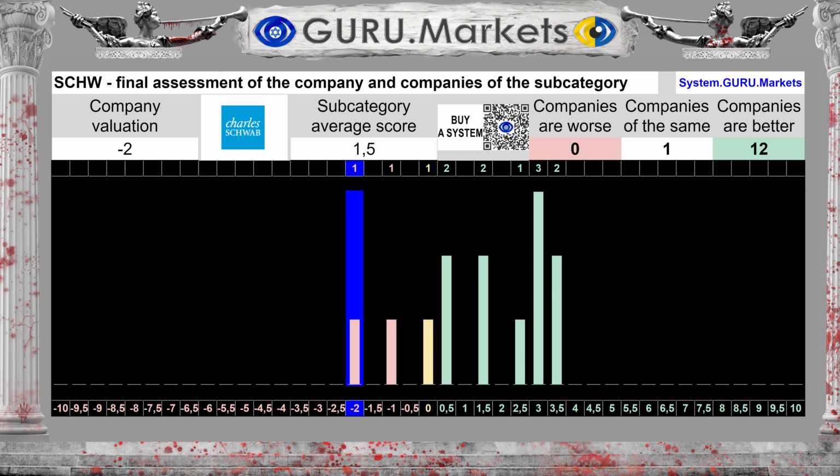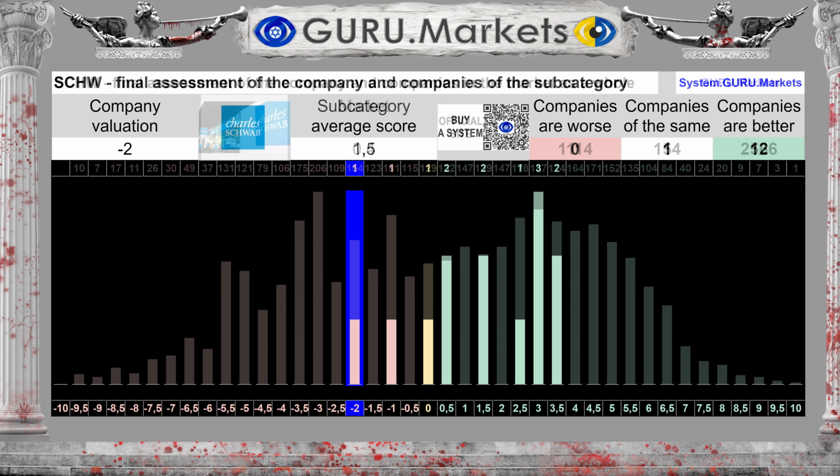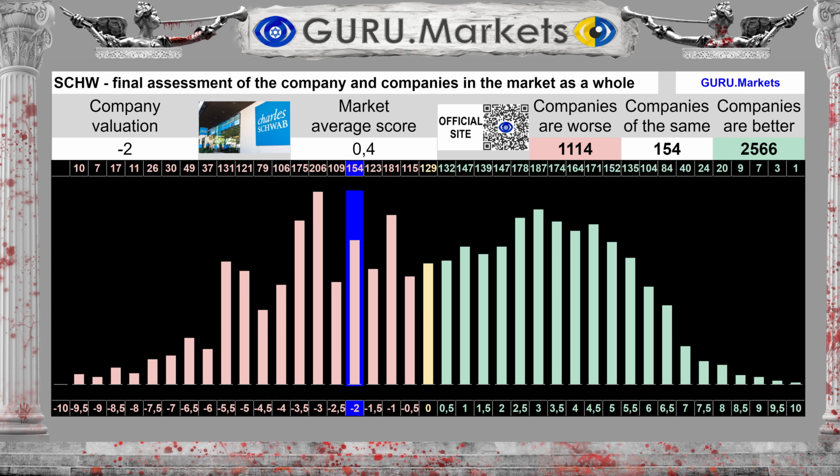Result: -2 out of 10 points. The average result for the subcategory is 1.5 points. If you look broadly, within the stock market as a whole, we'll see the average score for the stock market as a whole is 0.4 points, against the company's score of -2 points for Charles Schwab Corp.